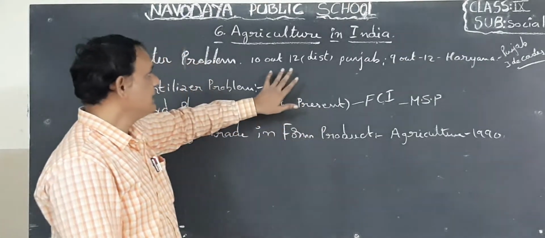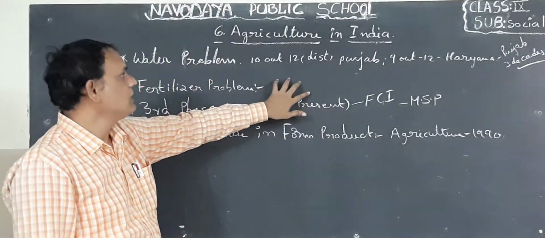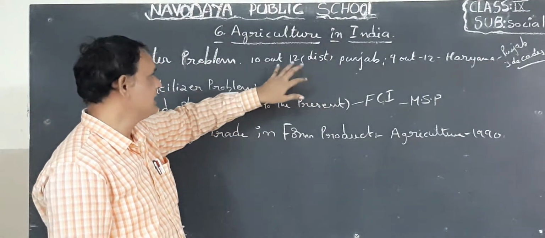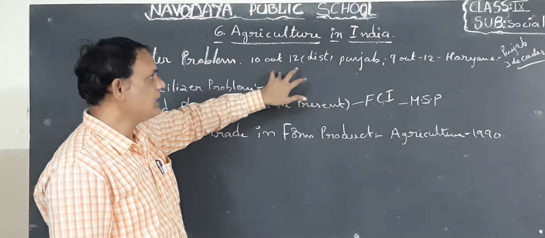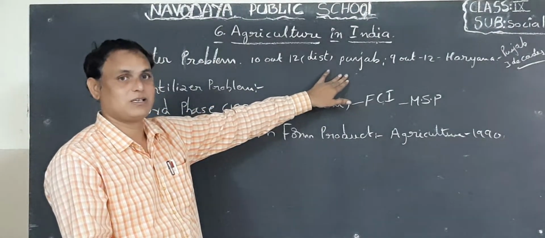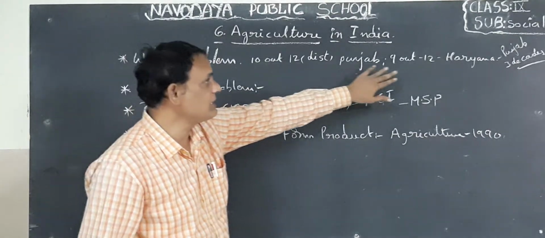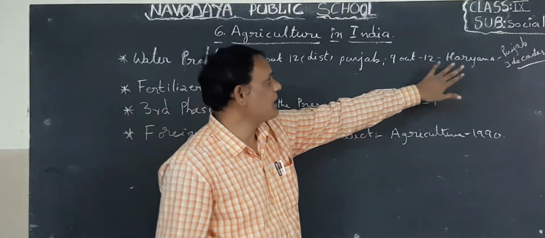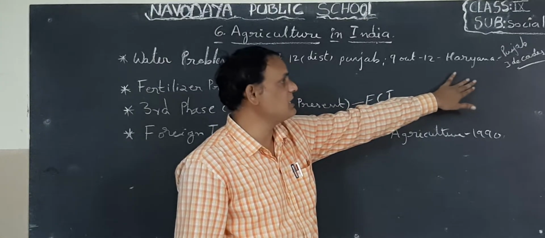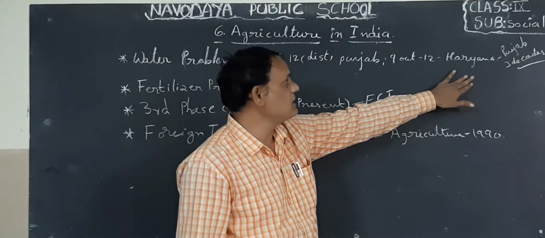Okay, children. Next one. They found in Punjab state, out of 12 districts, in 10 districts the groundwater fell tremendously, dangerously. Next one, in Haryana also. In Haryana, in the last 3 decades, that means 30 years, what happened?